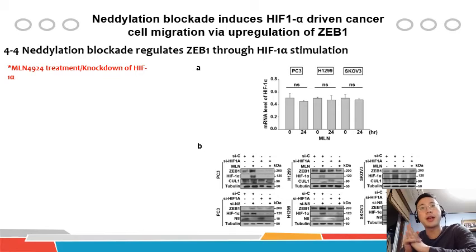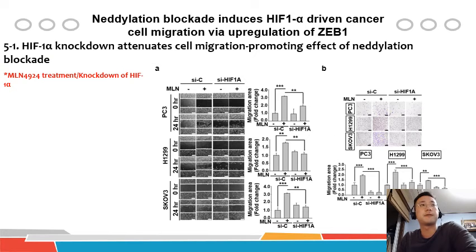Since the PI3K-AKT-mTOR pathway is known for regulating HIF1 alpha expression only on the protein level, we confirmed no change in mRNA levels of HIF1 alpha for all 3 cancer cell lines. Then, using knockdown of HIF1 alpha, we further confirmed that HIF1 alpha is significant in regulation of ZEB1 expression when neddylation is blocked, using co-inhibition and co-knockdown of HIF1 alpha and neddylation.